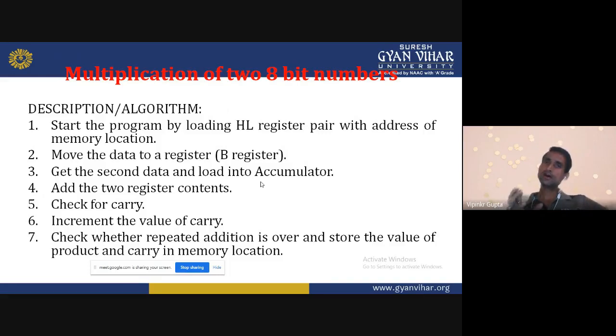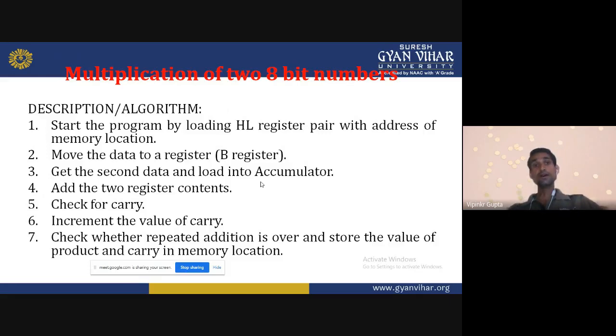Where is this data available? This data is available in memory. So which register can hold the memory address? Our answer is the HL register.